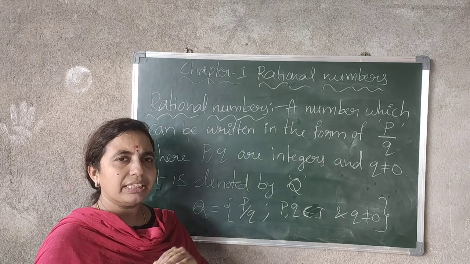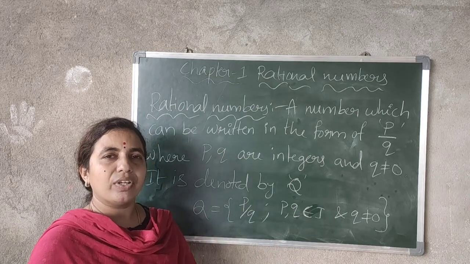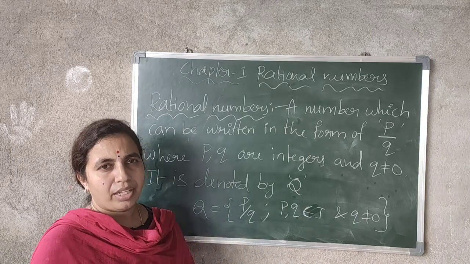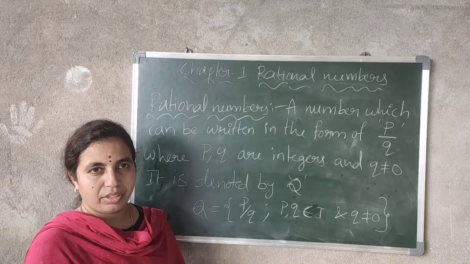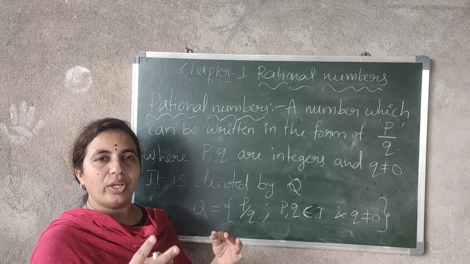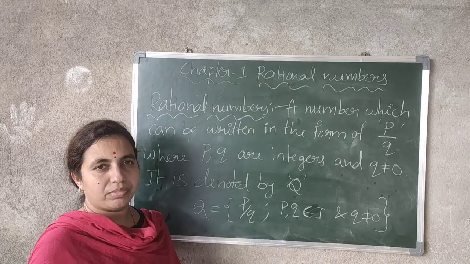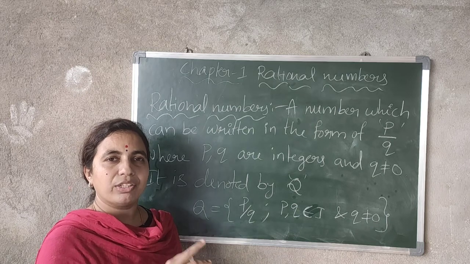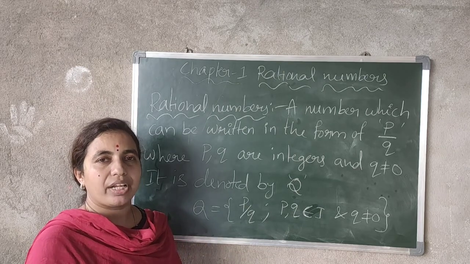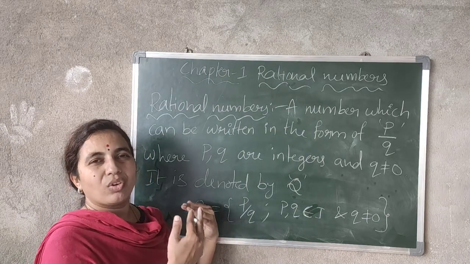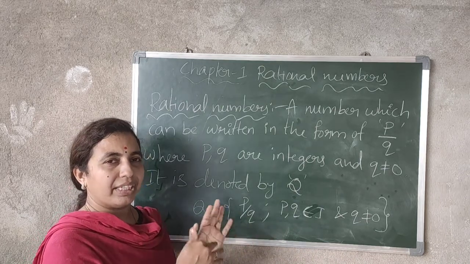When you consider a set S, and from that set you take any two elements A and B, and when you add those two, if you get an element of the same set; and when you subtract, multiply, or divide, if you still get an element of the set, then we can say the set follows closure property, or the set is closed under that particular operation.